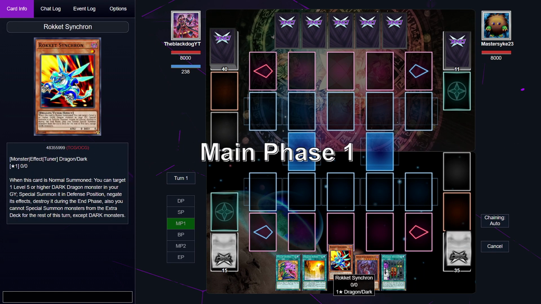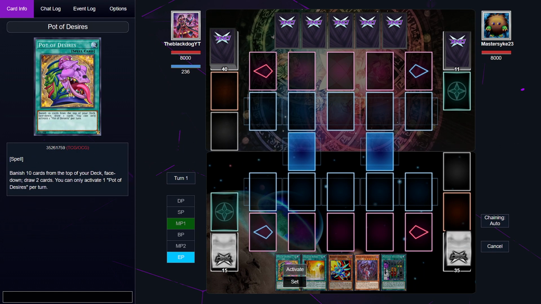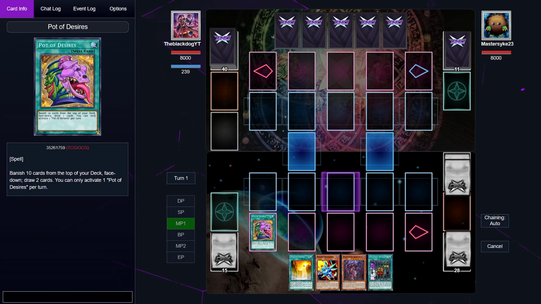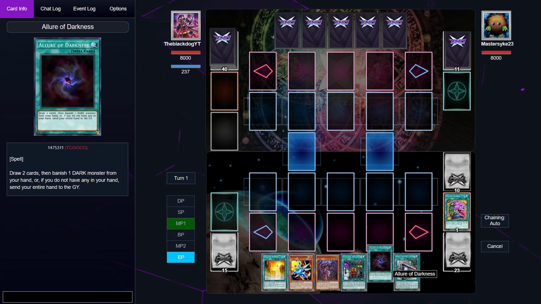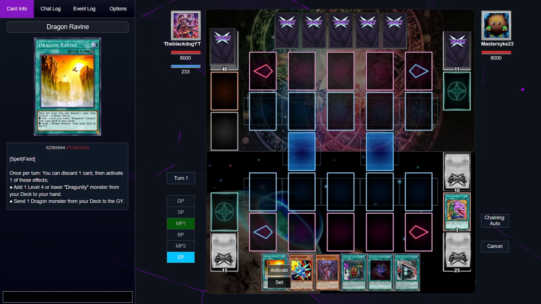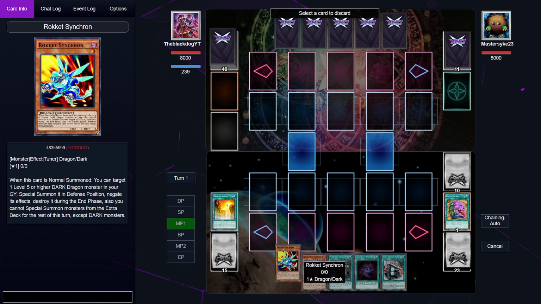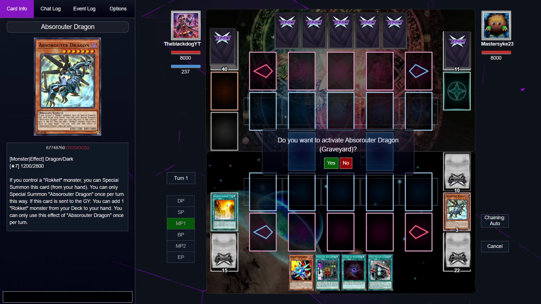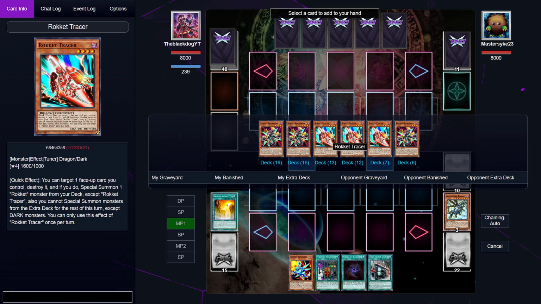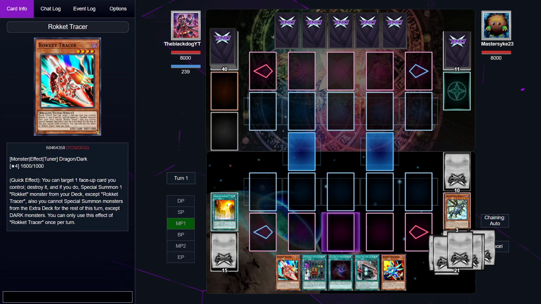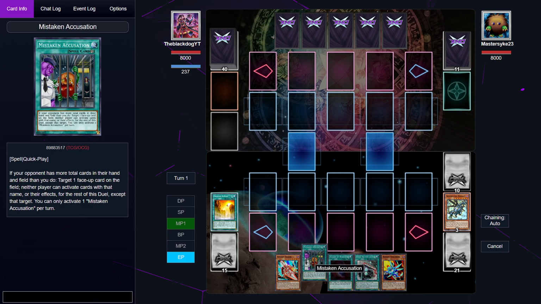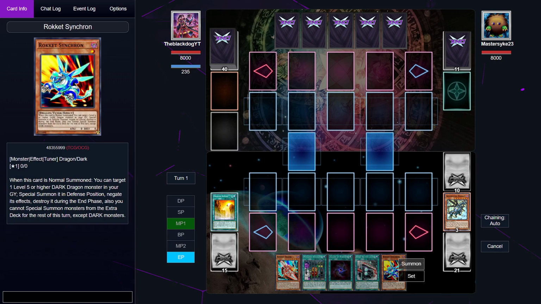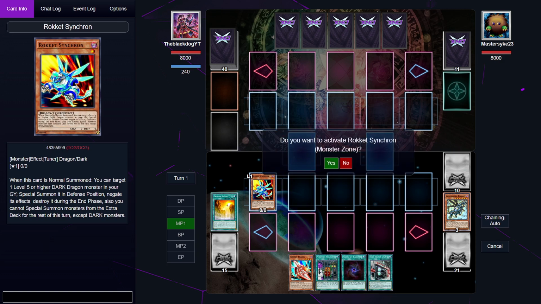Alright. This is a hand. I have to start off by going for Pot of Desires, even though I don't like it. Next I have Allure of Darkness, and okay, I have all my cards, okay. One step after another. We're going to get rid of my Destrudo, get rid of Absolute Dragon. We are going to grab ourselves a copy of Rocket Tracer. Now, we could do 2 things right now. I'm going to start off by normal summoning Rocket Tracer.